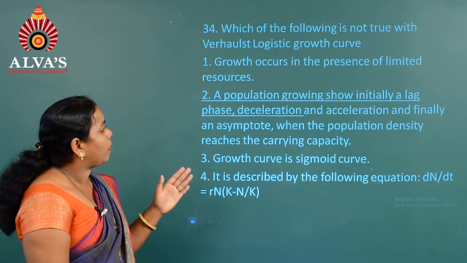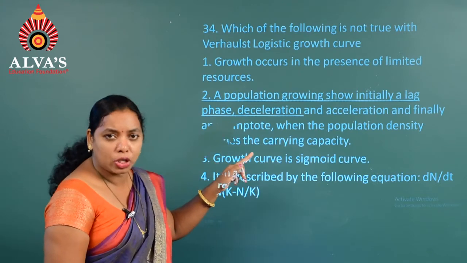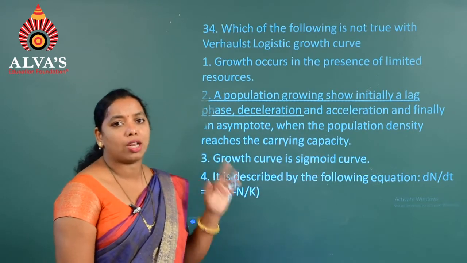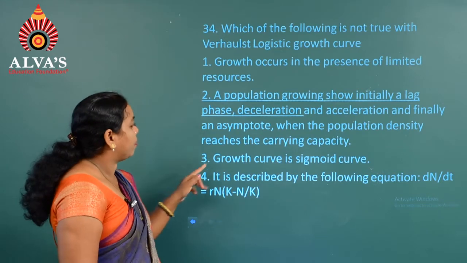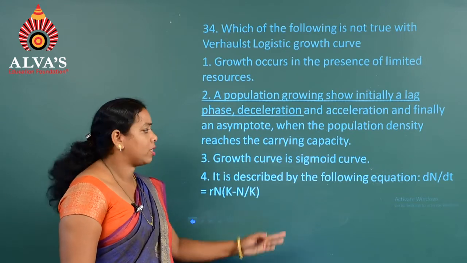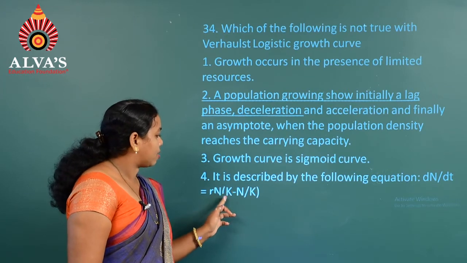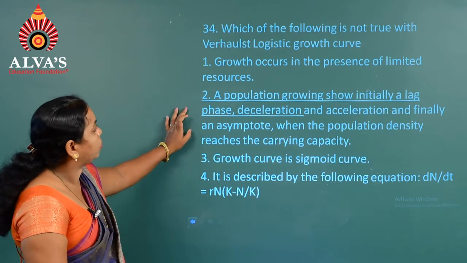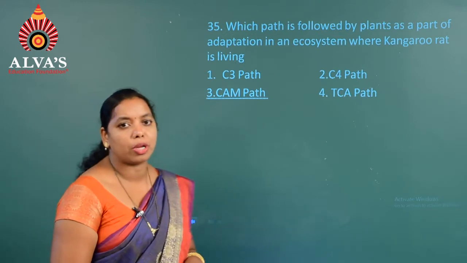And the second one says a population shows initially a lag phase, and after that deceleration, but actually after the lag phase it shows a log phase, and after the log phase it shows deceleration and later the asymptote phase. So that is why the second one is wrong. And third, the growth curve is a sigmoid curve. Yes, it is described by the equation dN/dt = rN (K − N)/K. So the right answer for this question is the second option. Moving on to the next question, question number 35.